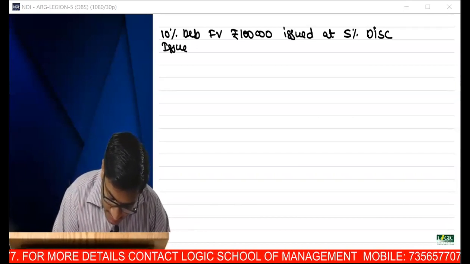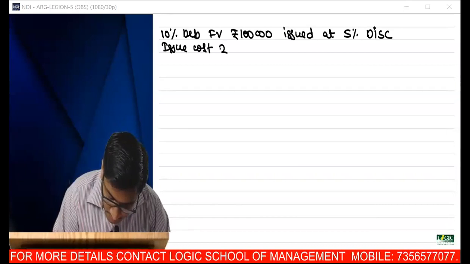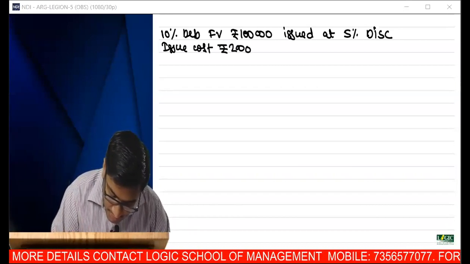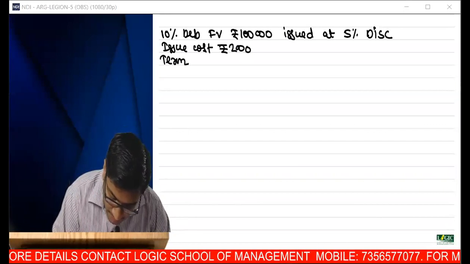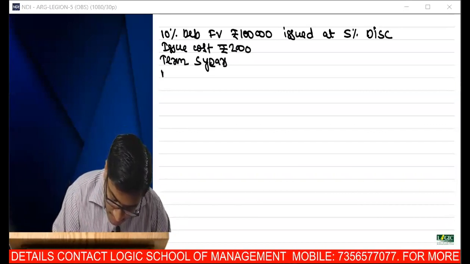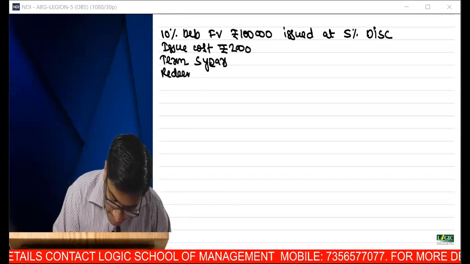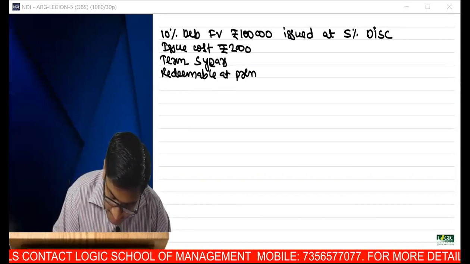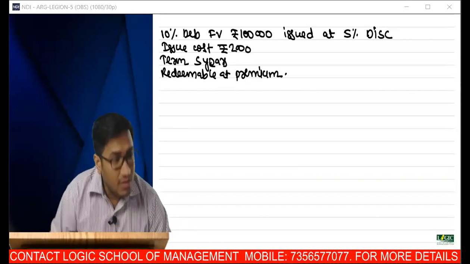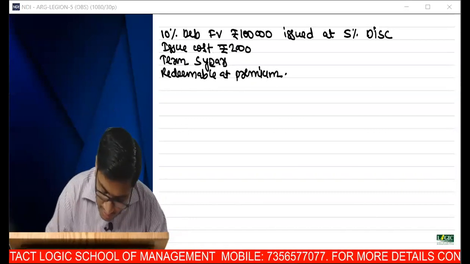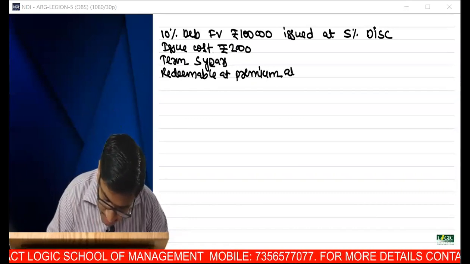Issue cost rupees 2,000. Term 5 years. Redeemable at premium. What was the premium? 5,000 at 5%.